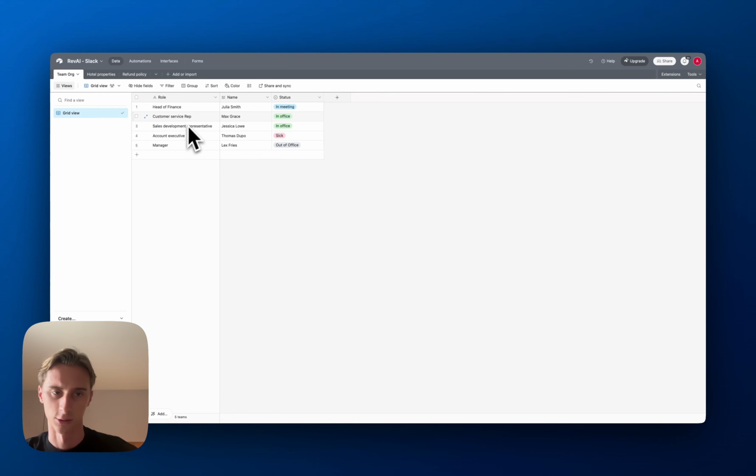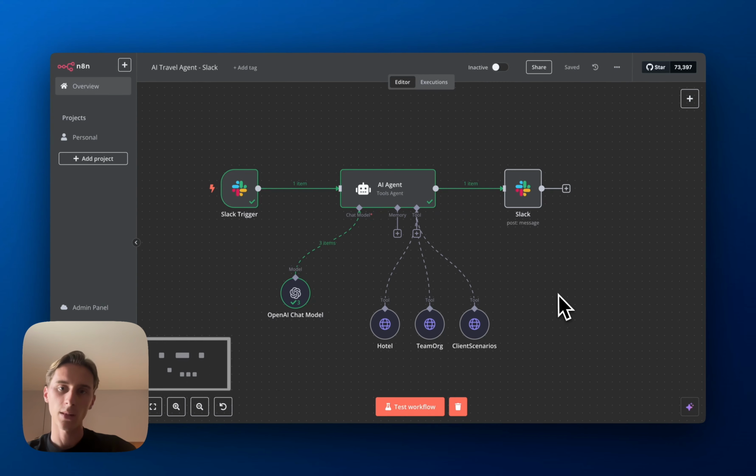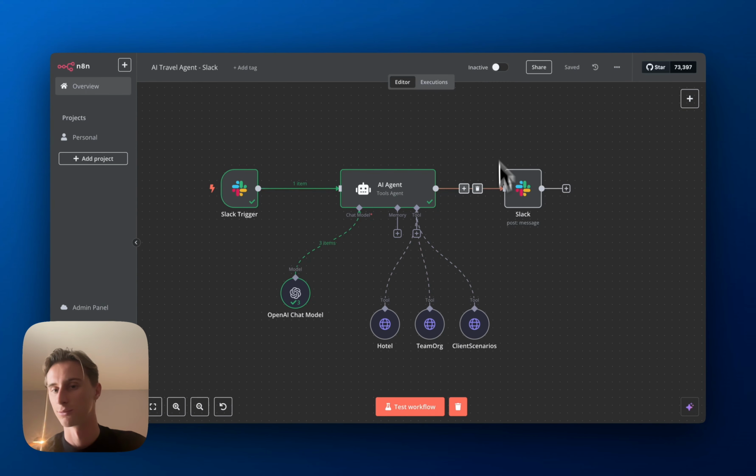So I'll probably ask a customer service rep or a sales development representative, or I would just tell the client on the phone that the head of finance is currently in a meeting and that I have to speak with them for the next step. So something like this. Well, you get the point. So that's why we use Airtable, and these are what the tools are for, to fetch the data from each Airtable base. And then it will just send back the output, the reply, to Slack in the same Slack channel. So that's how you create a proper Slack app.